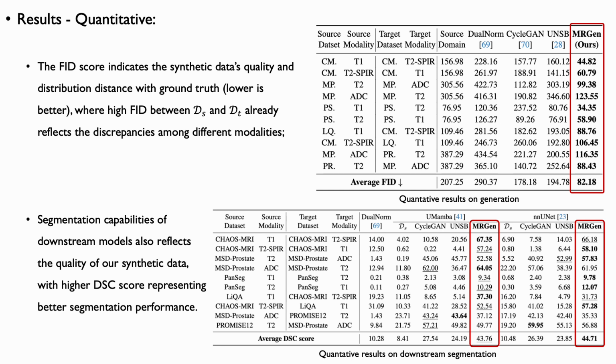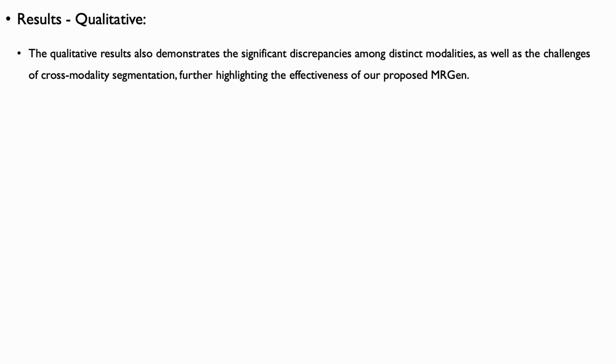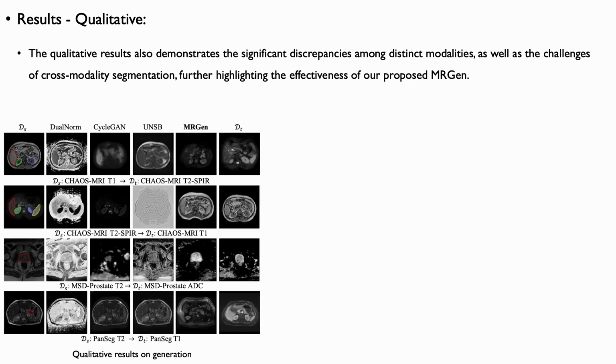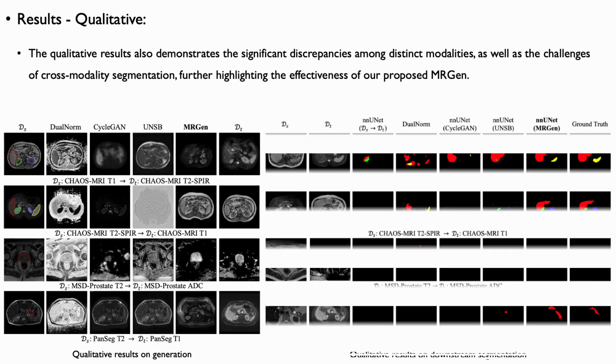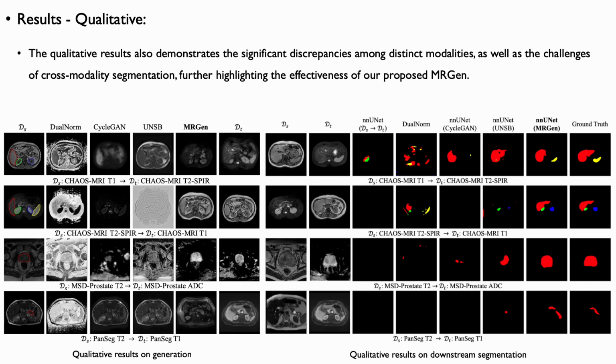We also provide qualitative comparisons for both generation and downstream segmentation. First, one can clearly observe pronounced differences between the source and target domain data, which pose challenges for cross-modality segmentation. In terms of generation, MRGen's synthesized target domain images adhere to the input mask condition while largely matching the target domain's imaging characteristics, an essential prerequisite for training downstream segmentation models with robust performance. For the segmentation task, NNUNet trained on MRGen-generated data performs well in cross-modality settings and substantially outperforms other baseline methods.